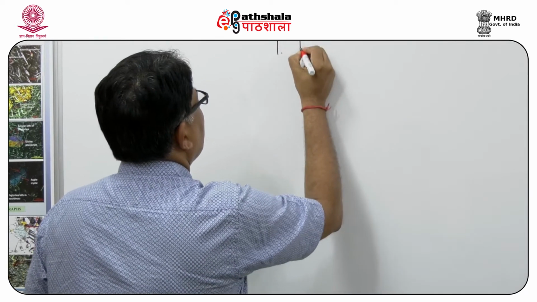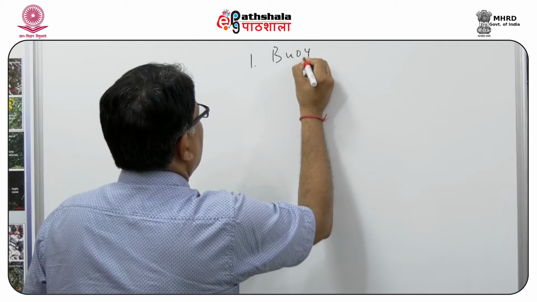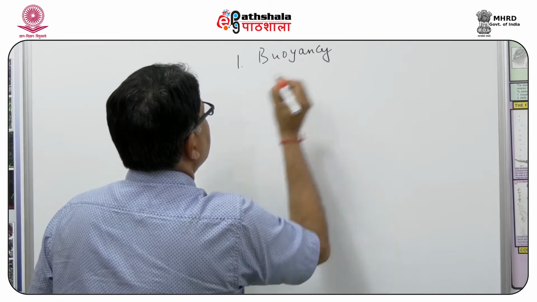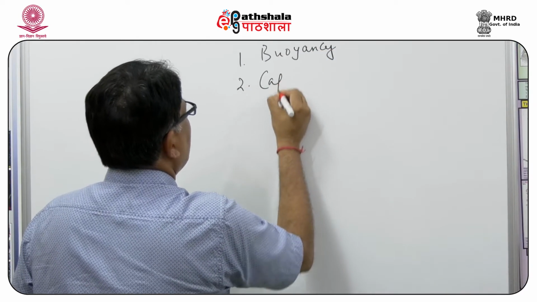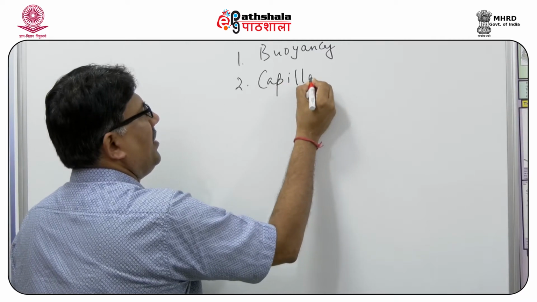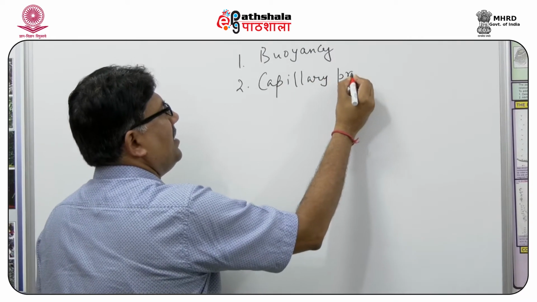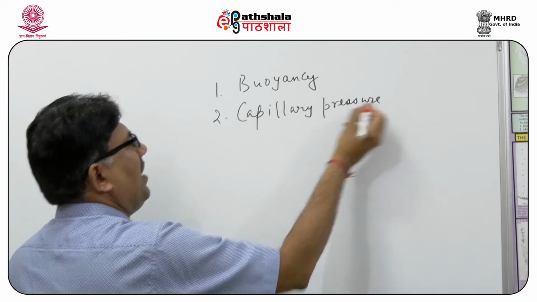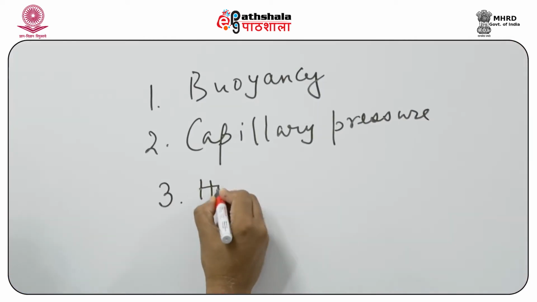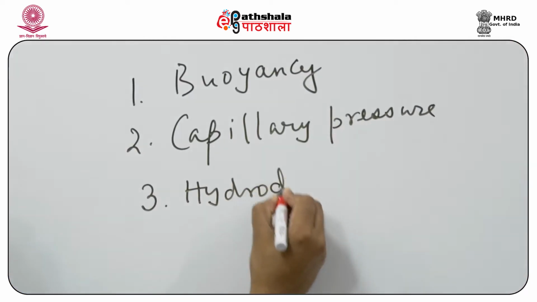Number one is buoyancy; number two, capillary pressure; and number three is hydrodynamic condition.